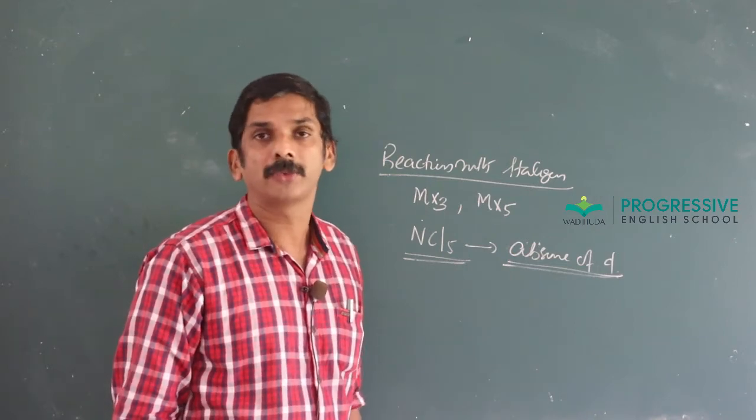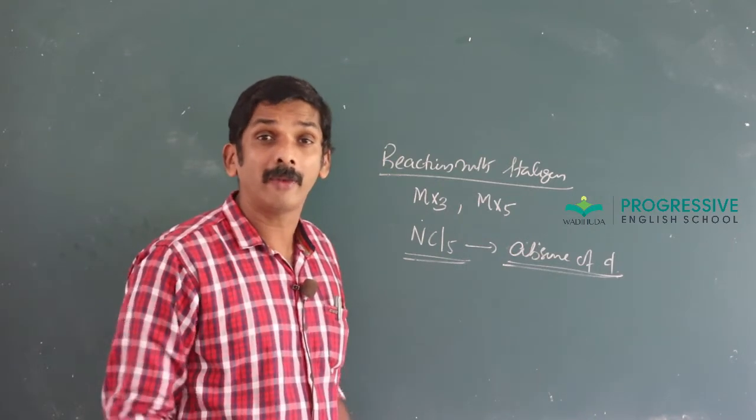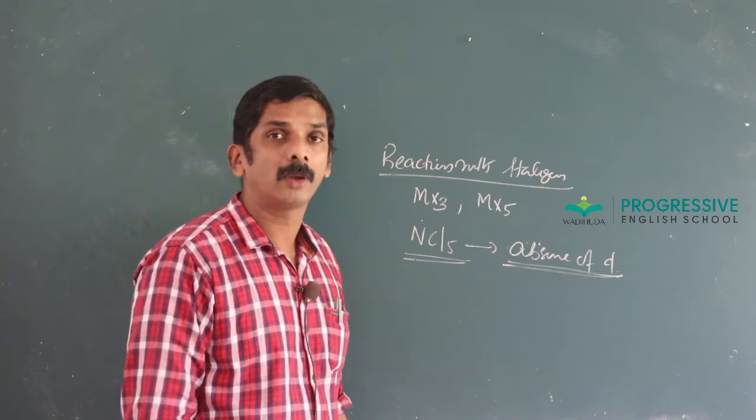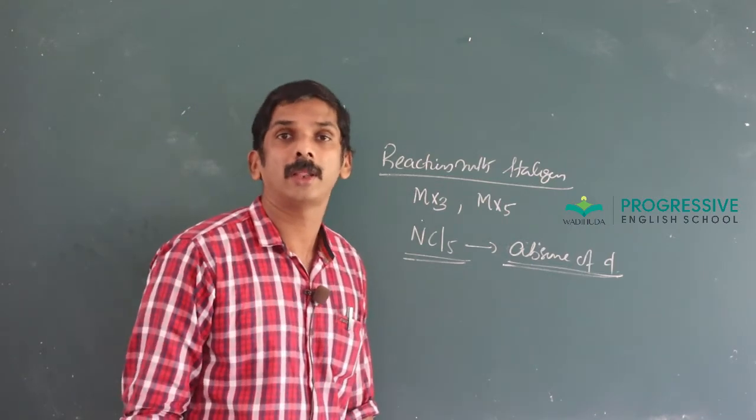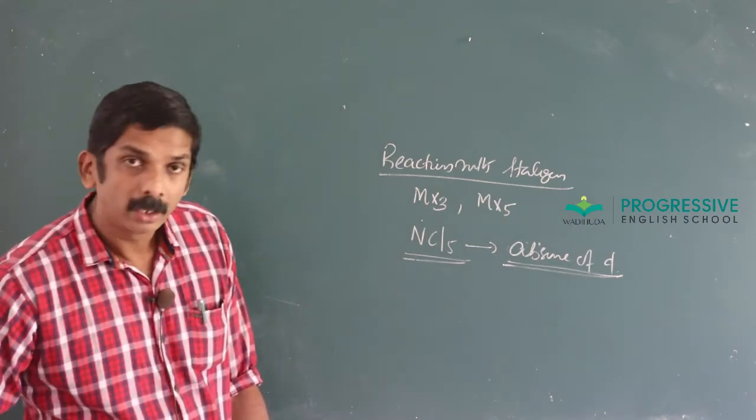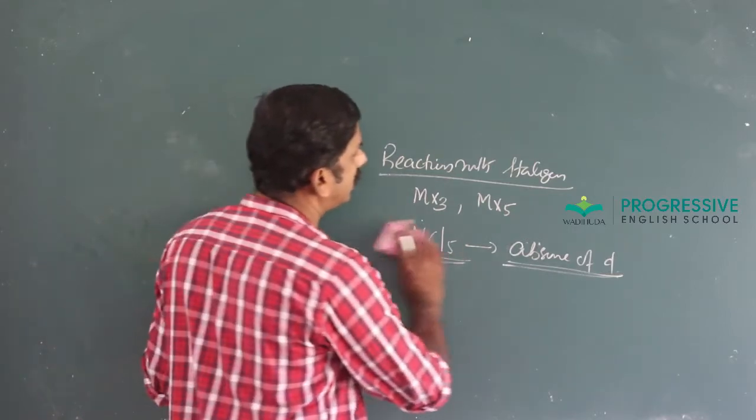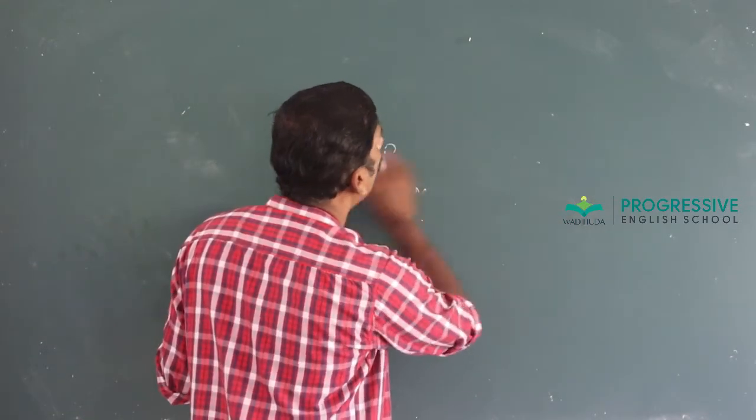That type of question is asked in the examination, and the answer is the non-availability or absence of d orbital, or nitrogen does not contain d orbital. That is the answer for the question. NCl5 does not exist, or nitrogen does not form pentahalide.